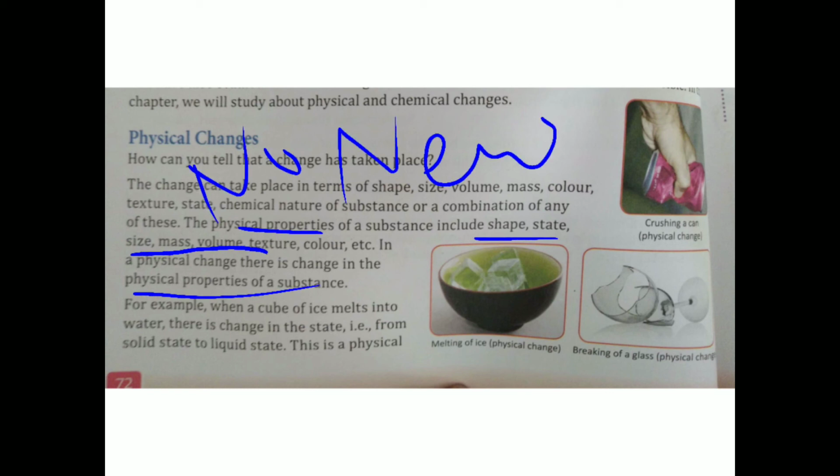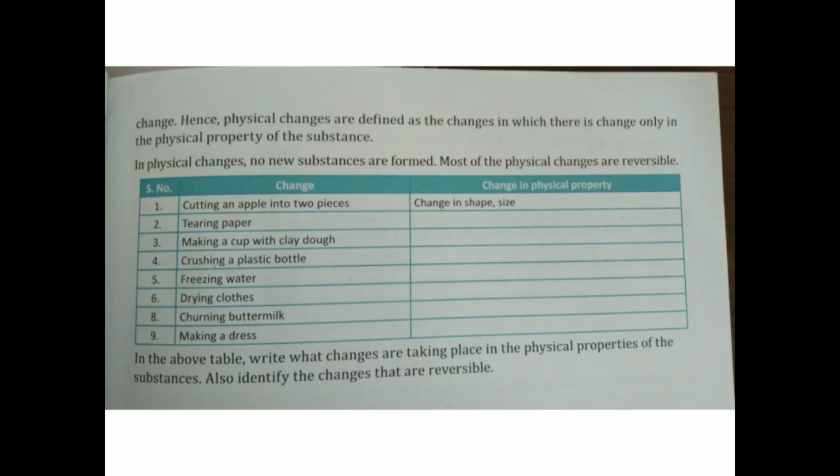For example, when a cube of ice melts into water, there is a change in the state. Only the state changes, meaning ice is the solid form and water is the liquid form. This is a physical change. Hence, physical changes are defined as, now this is the definition, changes in which there is a change only in the physical properties of the substance. The physical properties are shape, size, color, texture, mass.